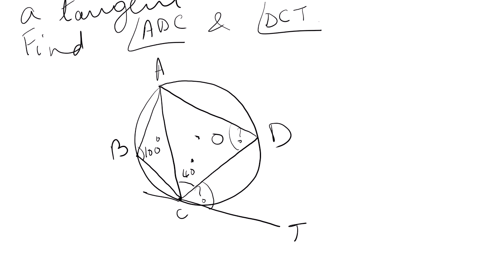See, first what will you do? Sum of the opposite angles in a cyclic quadrilateral is 180, that you use and find ADC. This ADC what? 1 second, I'll tell you. See, the first question you will get immediately. Angle B is 100 degrees, angle D is the opposite angle in the cyclic quadrilateral. So opposite angles in a cyclic quadrilateral are supplementary. So if this is 100, then this is 80 degrees, right? So angle ADC is one step.